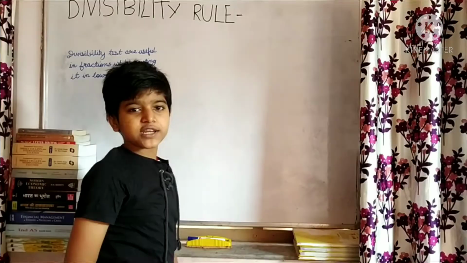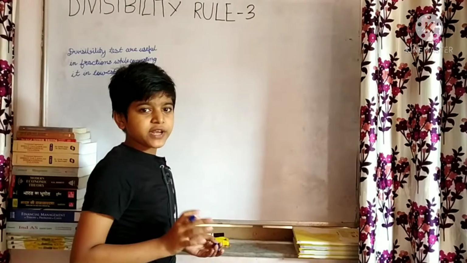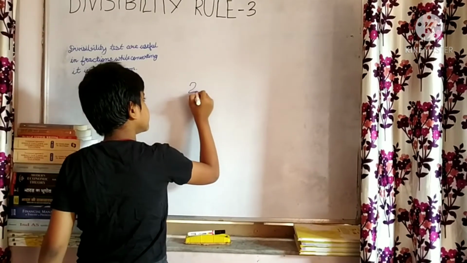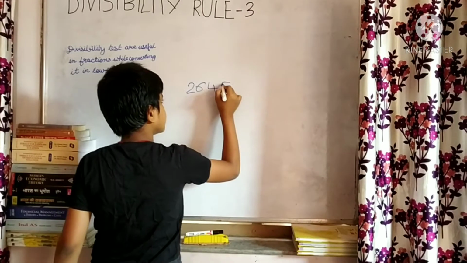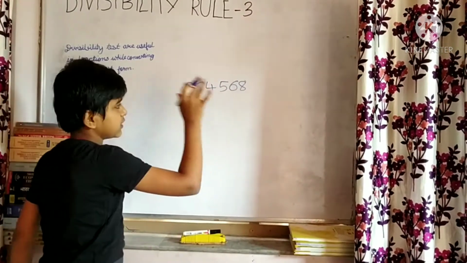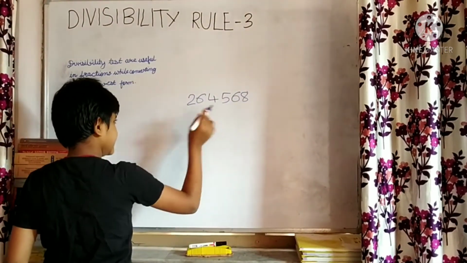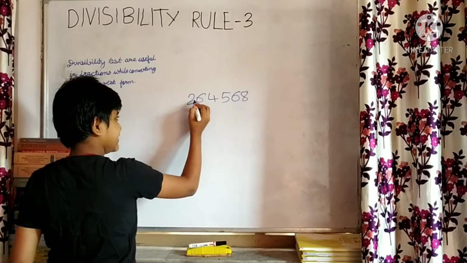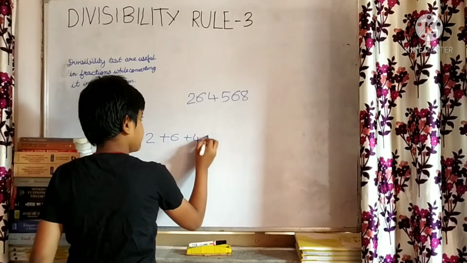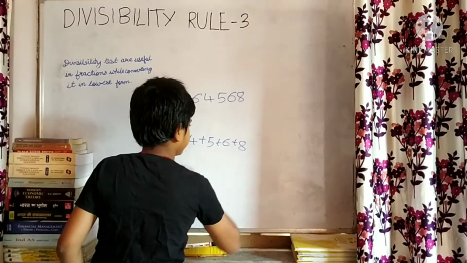Now I am going to tell you the divisibility rule of 3. If I take any number, I have taken this number and I have to add its digits: 2 plus 6 plus 4 plus 5 plus 6 plus 8.